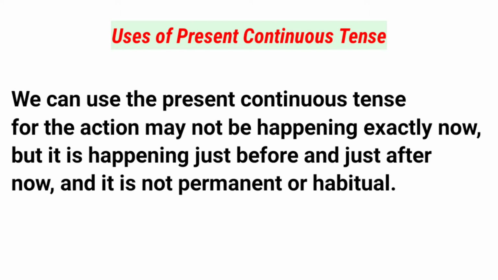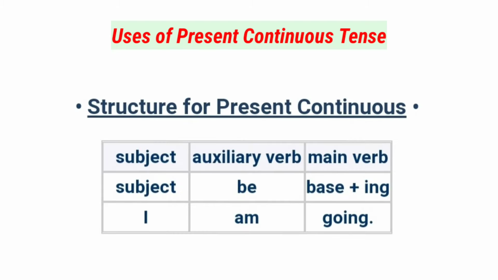Uses of present continuous tense. We can use the present continuous tense for the action that may not be happening exactly now, but it is happening just before and just after now, and it is not permanent or habitual.